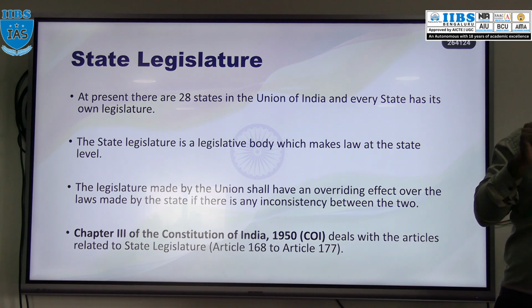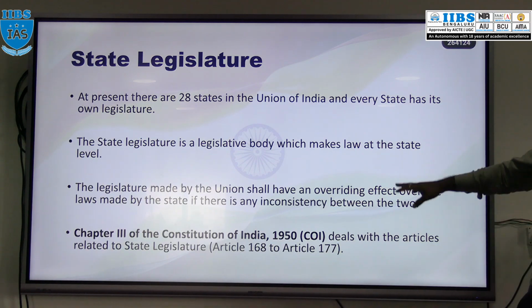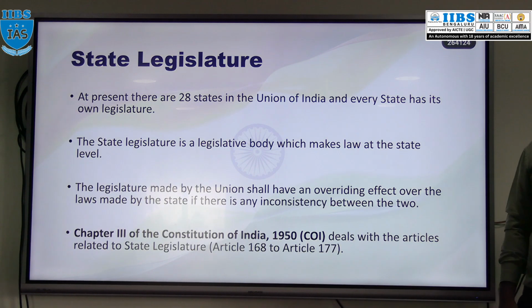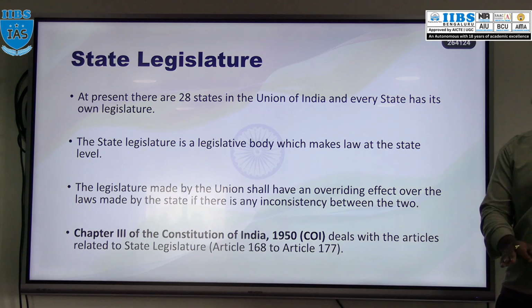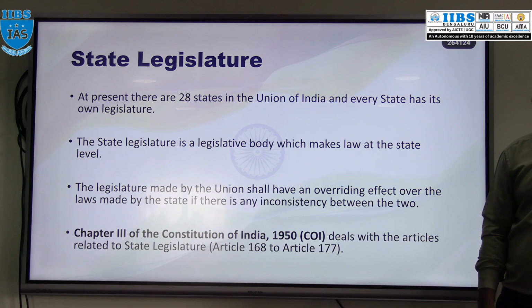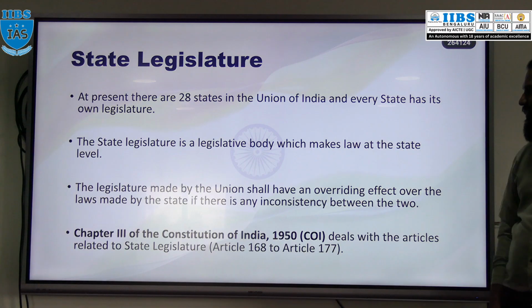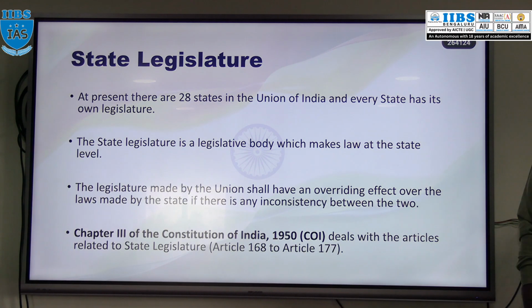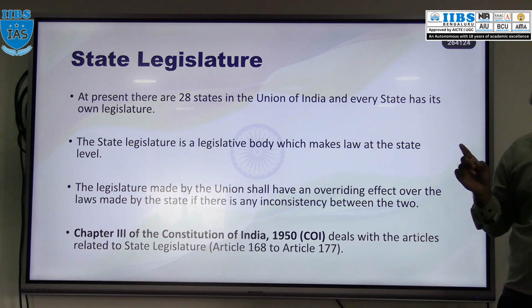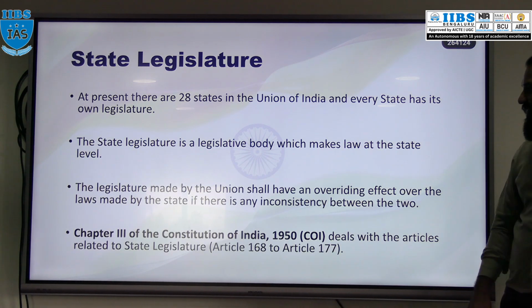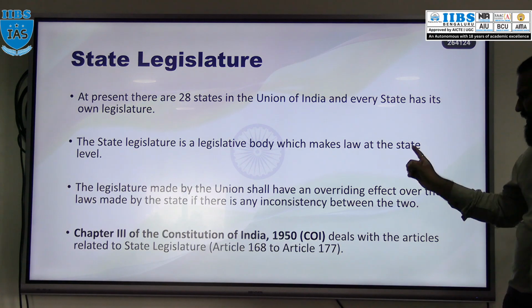Legislature is a body which makes law, right? So each and every state in India has a state legislature. Certain union territories also have a state legislature, for example Jammu and Kashmir, Delhi, as well as Pondicherry or Puducherry. These are the three union territories which have their own legislature apart from the 28 states. So what is the state legislature? It is the highest legislative body at state level. At country level it is parliament, and at state level it is the state legislature.